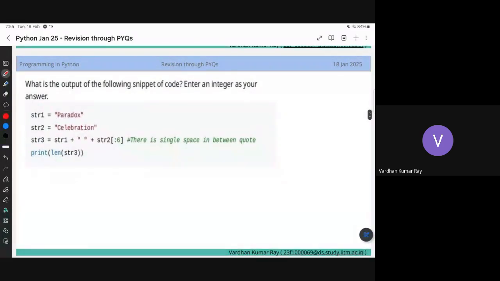So just take a minute and try to solve it. This is a pretty easy question. And write the answer in the chat. Don't just reveal it.